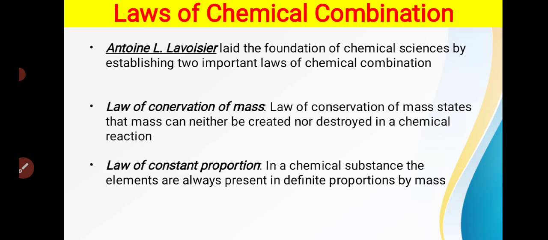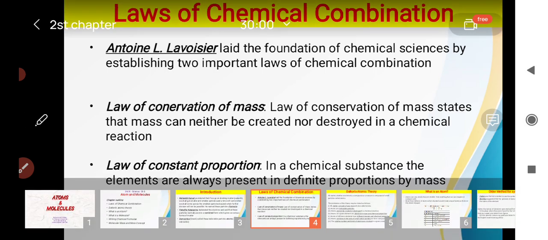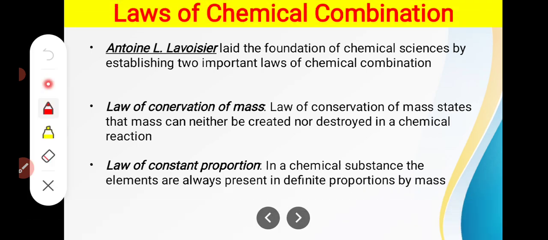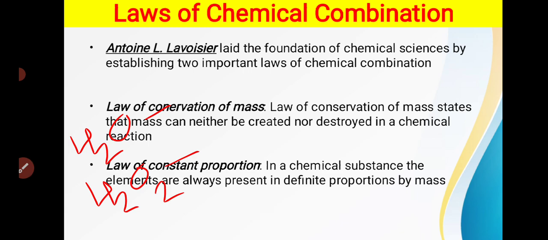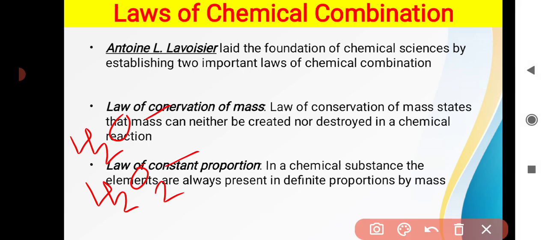For example, when you see water, so what is water? Water is H2O. And when you take H2O2, it is hydrogen peroxide. This is water. This is hydrogen peroxide. So both are different from each other in various forms. Their chemical properties are different, their molecular masses are different, and their behaviors are also different. So any given substance has a fixed proportion of the atoms present in it.